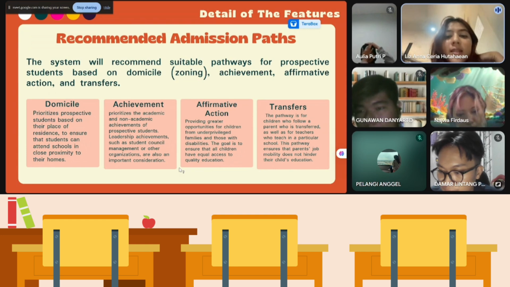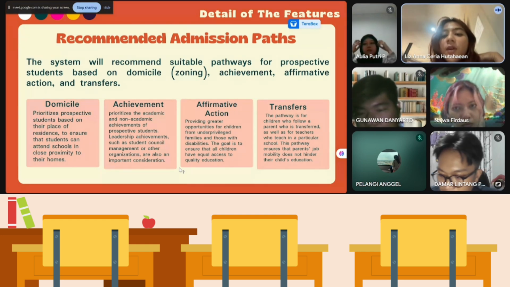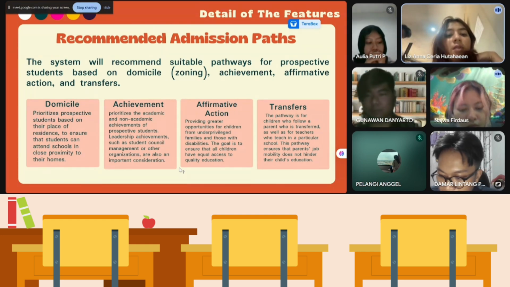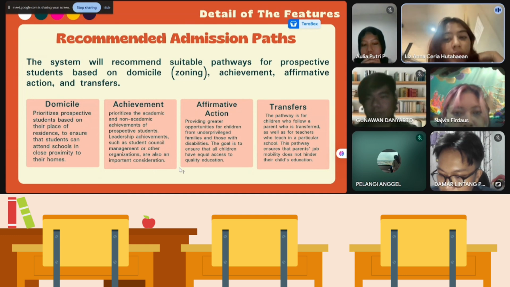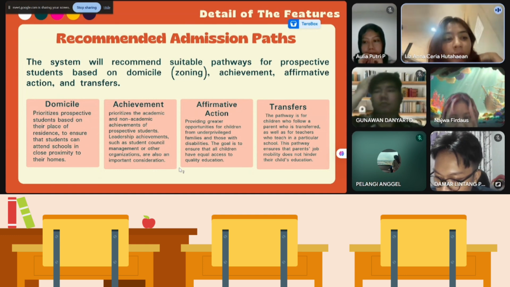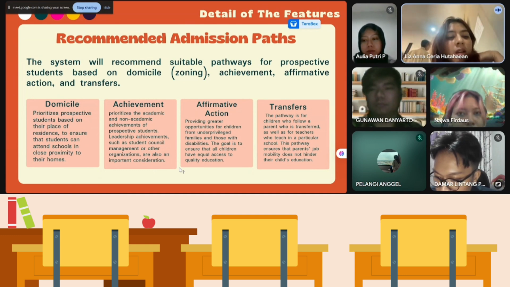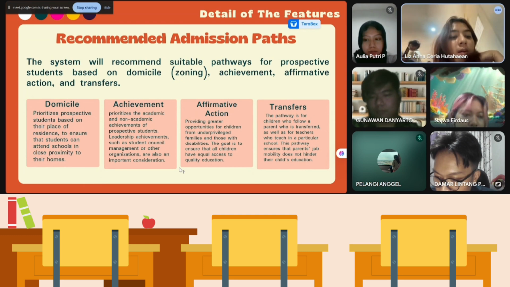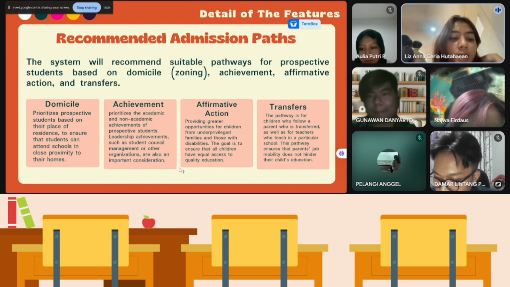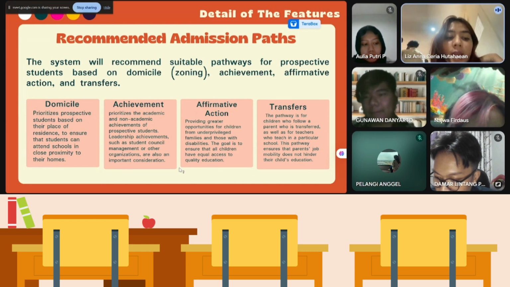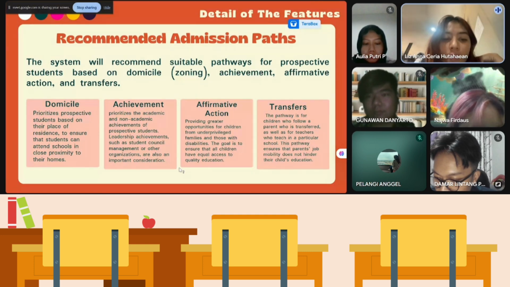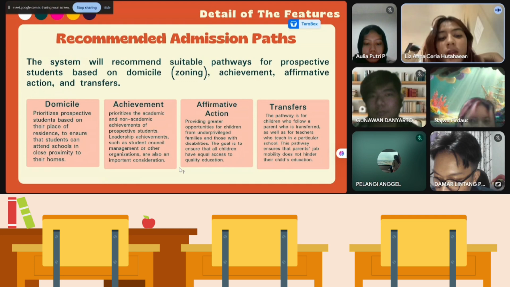The system will recommend suitable ways for effective study-based organization or zoning. Affirmative action program. Priorities protective student based on their place of residence to ensure the student complies well and close proximity to the host. Achievement priorities the academic, non-academic achievement of prospective students.